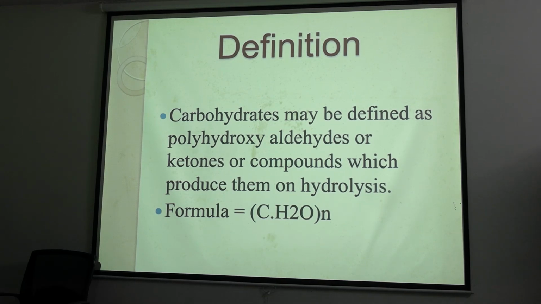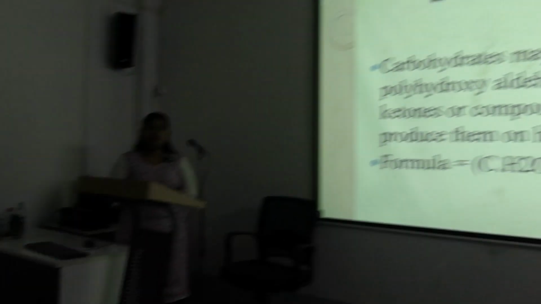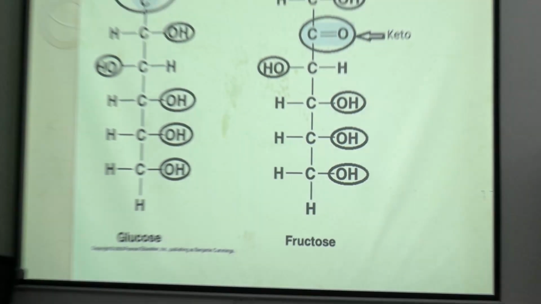But from the basic name, carbohydrate, it is hydrates of carbon. Hydrates mean addition of water. So addition of water with carbons will lead to the formula CH2O. The empirical formula of carbohydrate will be (CH2O)n, where n is the number of carbon atoms, and that will lead to the different carbohydrate molecules. Okay. So here are the examples.